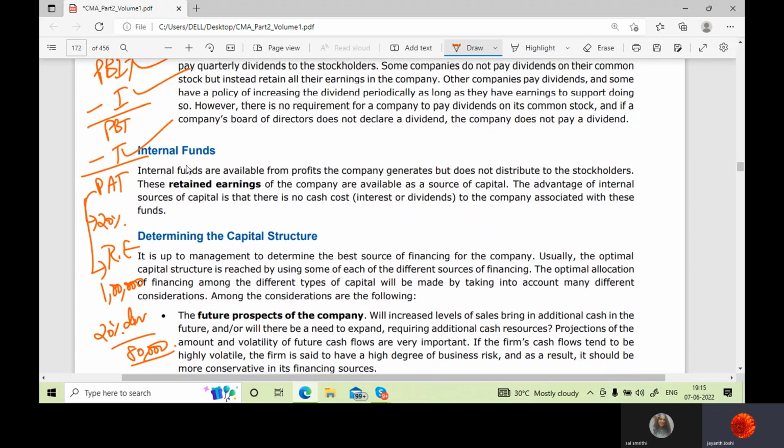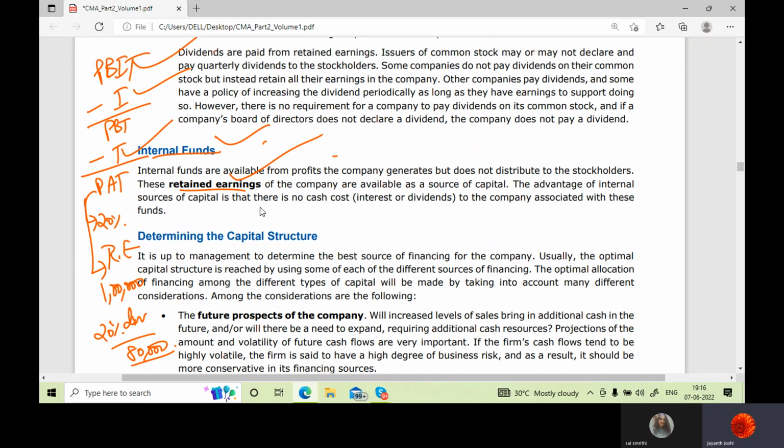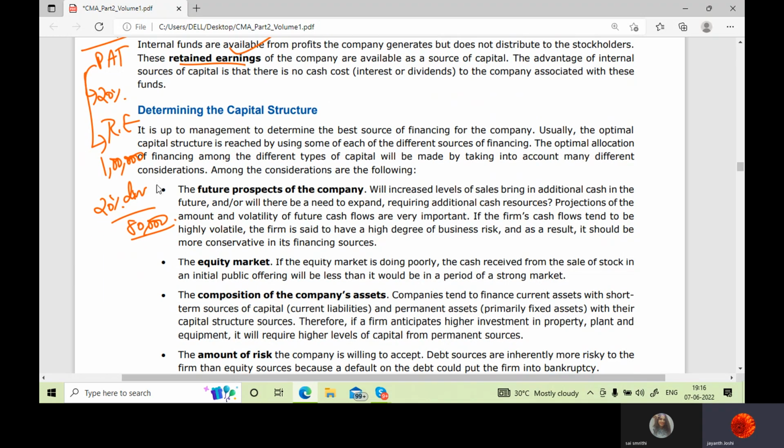These were the external funds. Now, internal funds: what does the company itself have? Here I would speak about retained earnings, which the company itself has. That means it gets created as the company exists. Every year whatever profits the company earns go into the retained earnings account, and that money can be utilized by the company for reinvestment purposes. Why the company retains, I have already explained: the entire profit cannot be shared with the shareholders. Only some fraction of that can be given to the shareholders as dividends.